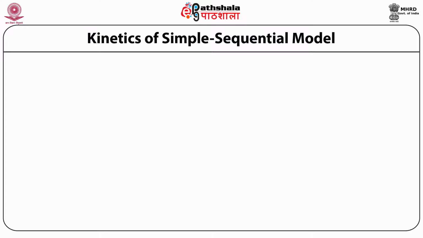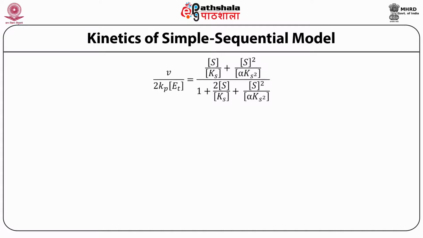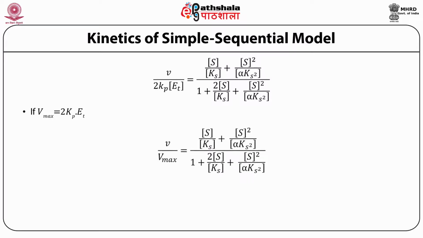The equation which we now have is V upon 2 Kp into Et is equal to S upon Ks plus S squared upon alpha Ks squared, divided by 1 plus 2S upon Ks plus S squared upon alpha Ks squared. If you put the value Vmax equal to 2 Kp into Et, the equation now becomes V upon Vmax is equal to S upon Ks plus S squared divided by alpha Ks squared, divided by 1 plus 2S upon Ks plus S squared upon alpha Ks squared.